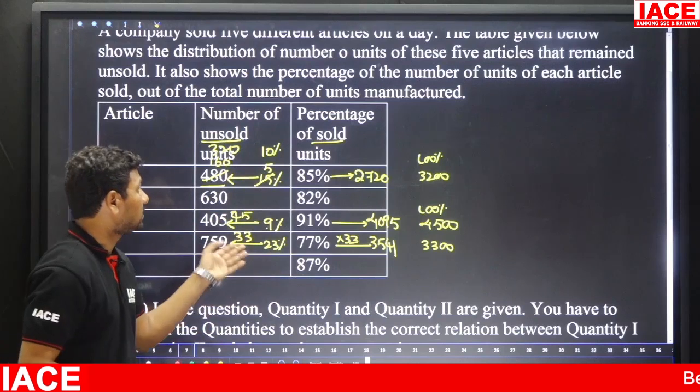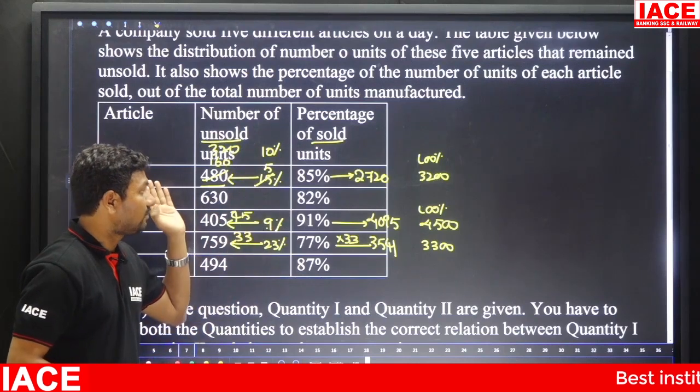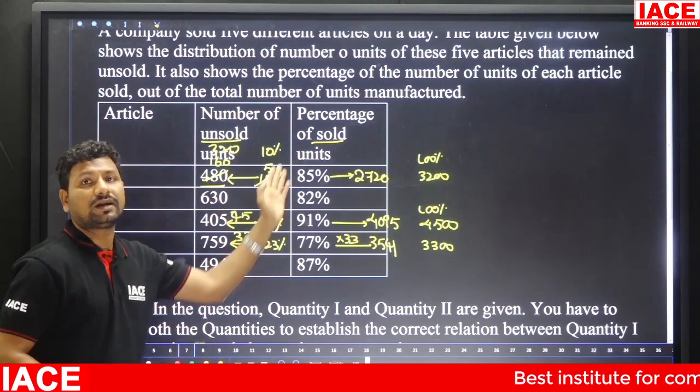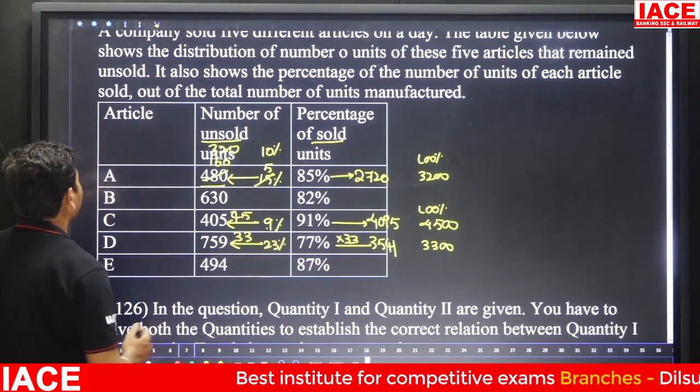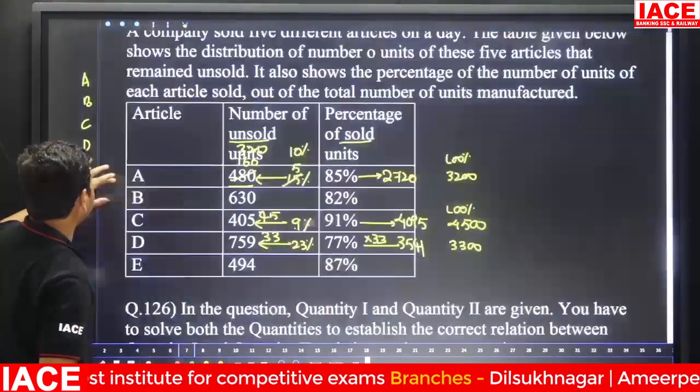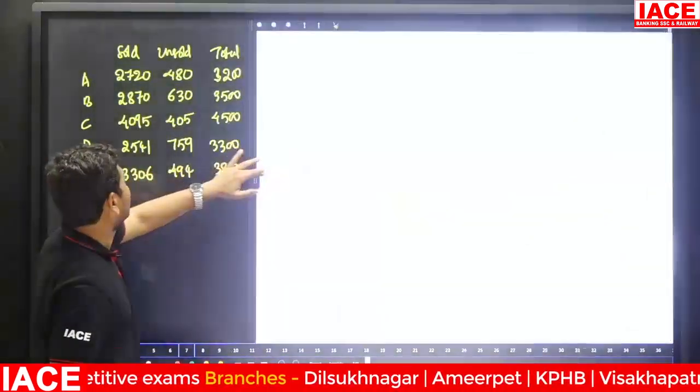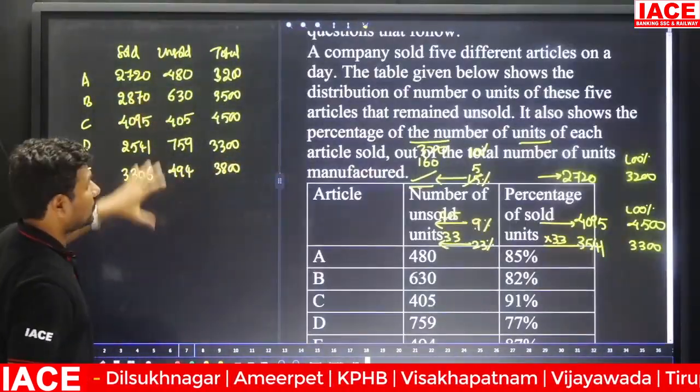As it is, we have to solve the remaining two sections also. First of all, we have to make the unsold, sold and total values based on the percentage. After that, you can move to the questions. Already we created a table for this. Based on this, we have to solve the questions. This is the way we have to get the values.